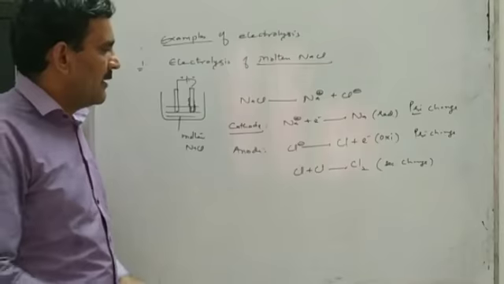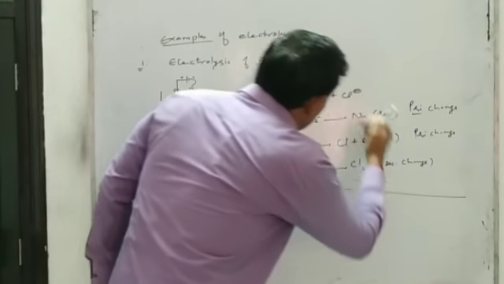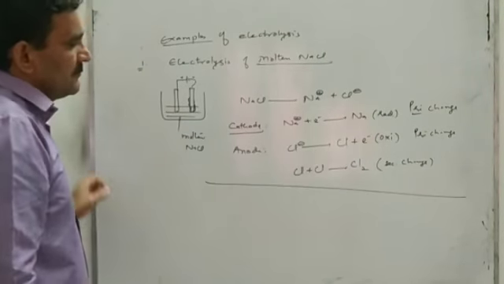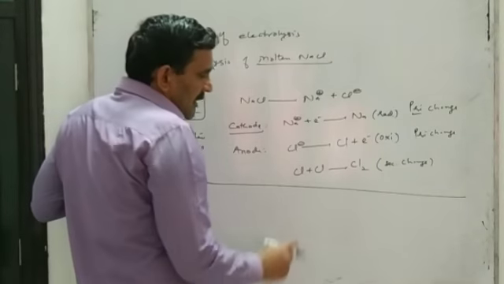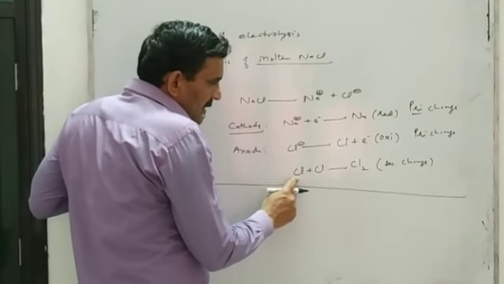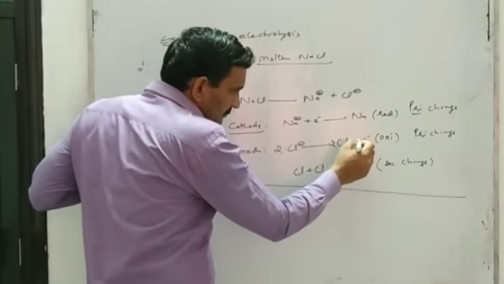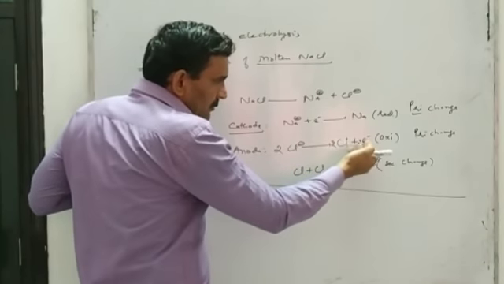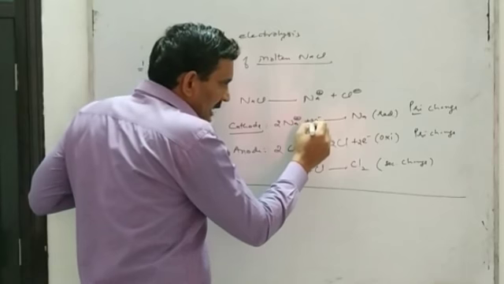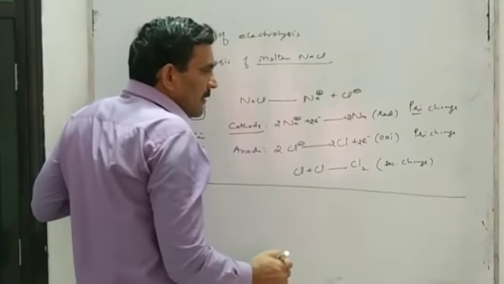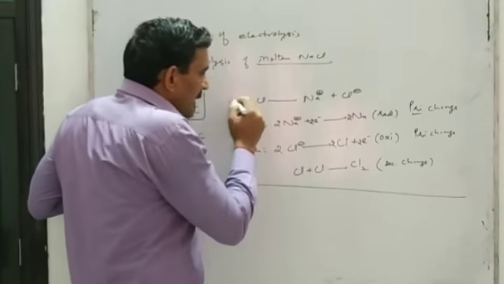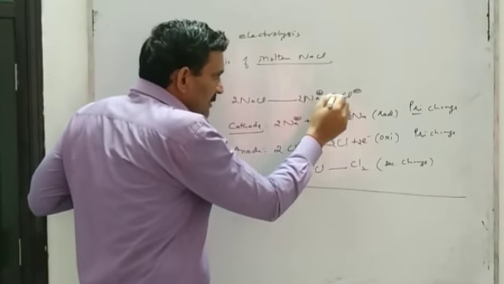And if we combine these equations, here you see in this fourth equation there are two chlorine atoms, so this can be multiplied by 2. In this there are now 2 electrons, so this equation can also be multiplied by 2. Here 2 sodium ions, 2 chloride ions are required, so this first equation can also be multiplied by 2.